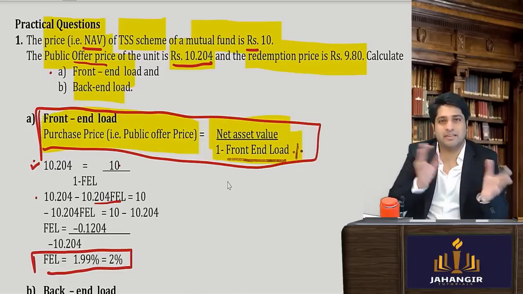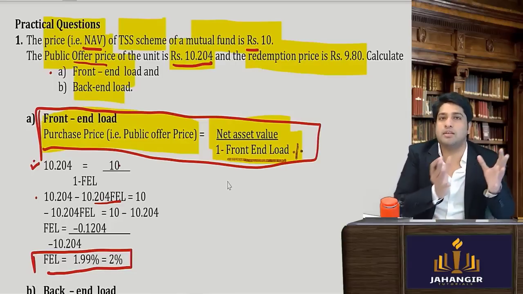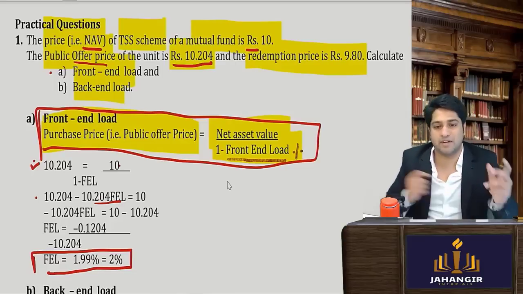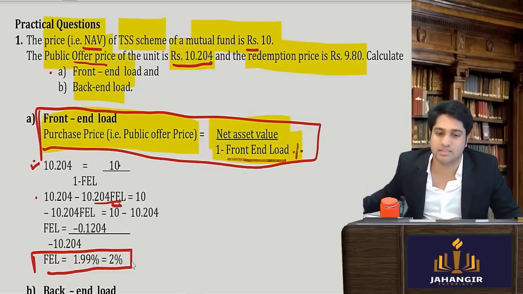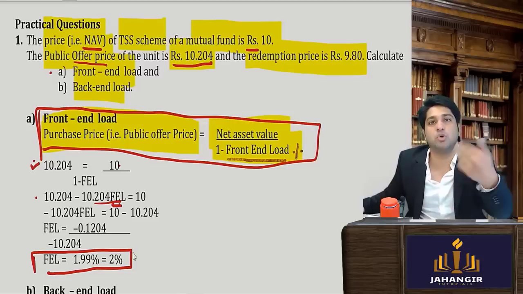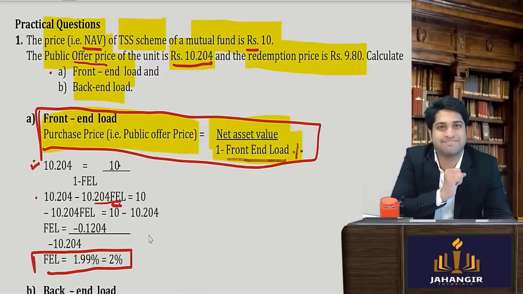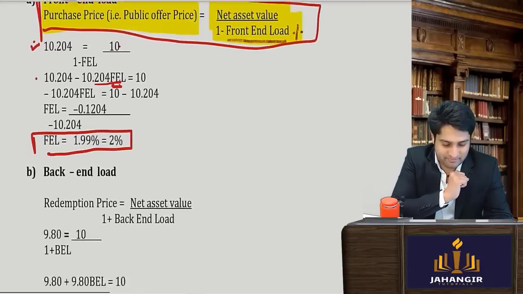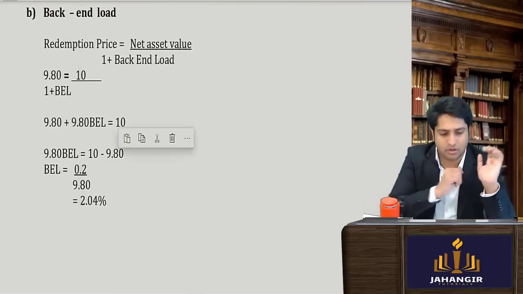This calculation is very simple, nothing complicated. All the number values you have to get on one side and the front end load you have to keep on one side, and then the front end load is divided by this figure. You will come to know it is 0.02, which is actually 2%. Am I clear till here? Yes, sir. Once you do this, it's pretty simple, nothing complicated.